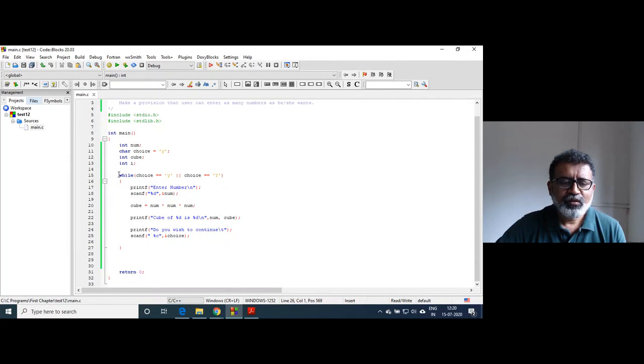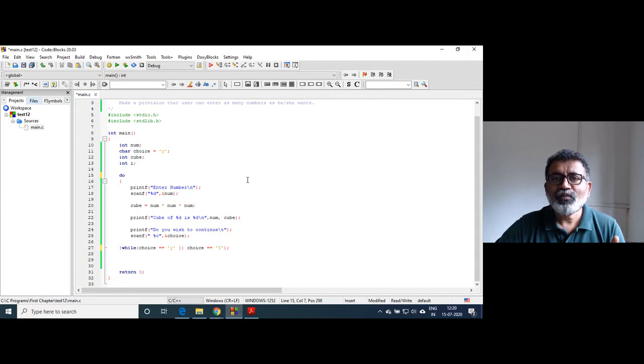Next, suppose I write this here, semicolon. I'll write the do while loop. That's all. I told you last time, while loop and do while loop. What is the difference? The do while loop is executed at least once. In the earlier case, the while loop was not executed.